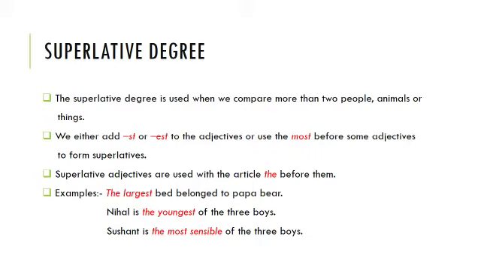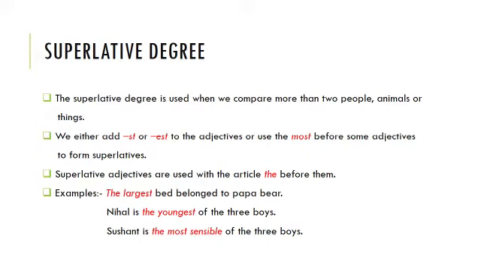One is by adding st or est to the adjectives, or by adding the word most before that adjective. Superlative adjectives are used with the article the before them. In the way that for comparative degree we used than, here we will use the article the before the superlative degree.